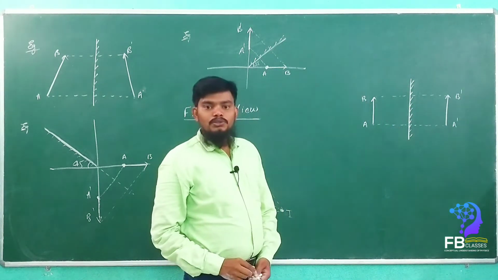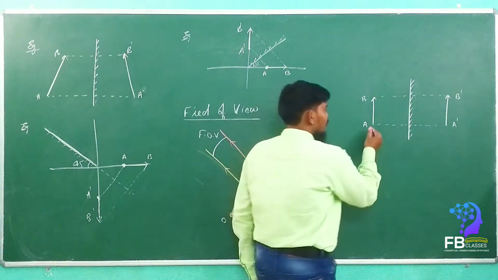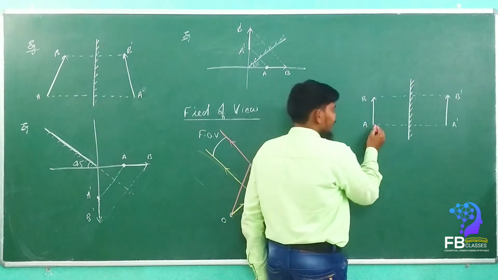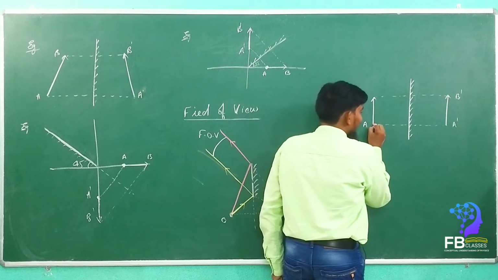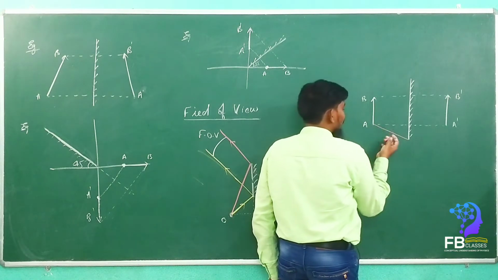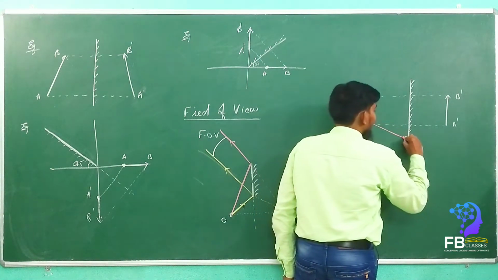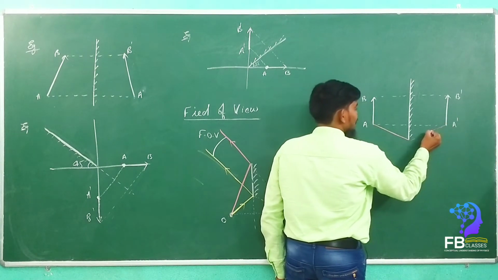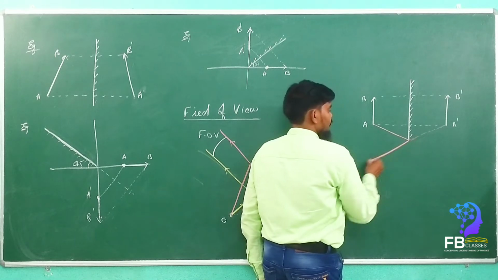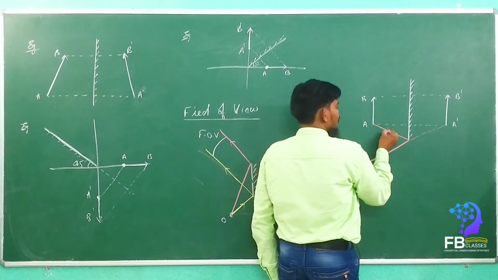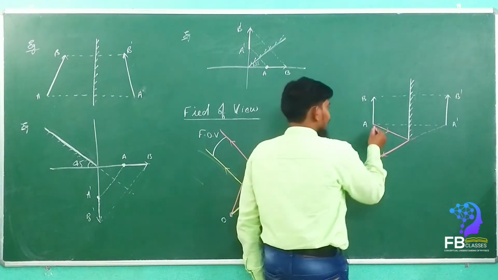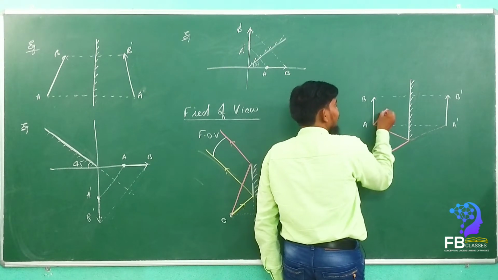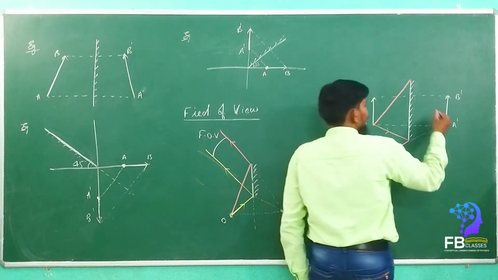Now to find the field of view, first what we have to do: take this point A, and at point A draw the perpendicular line onto the bottom of the mirror, yes or no? First we have to draw the line onto the bottom of the mirror. So if you draw this, see here, this is the reflected ray. Another ray we have to draw to the top of the mirror. See here.